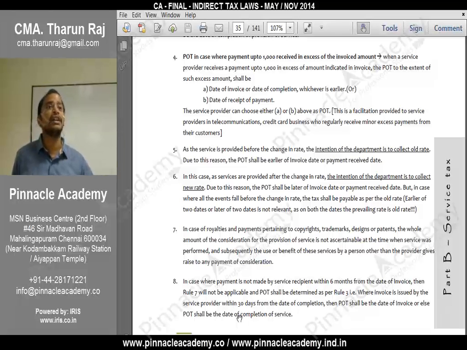In case of payments to credit cards, sometimes if the credit card amount is 10,200 rupees, they will pay 11,000 rupees. That excess amount will anyhow be reflected in the next period. Understood now? So that's why this point is there. Please have a look into it. Mark it as very important.